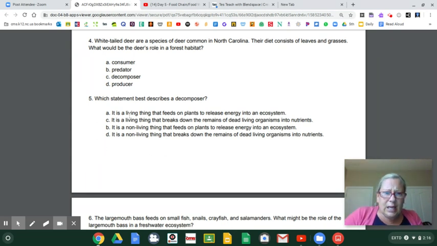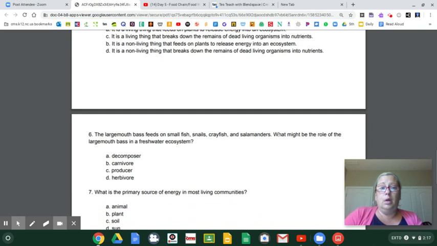So is it A, it is a living thing that feeds on plants? We said that it's what? Didn't we say that it's an organism that feeds on dead organisms? It's a living thing that breaks down the remains of dead living organisms. Oh, it is a non-living thing that feeds on plants. And it's a non-living thing that breaks down the remains of dead living organisms. Remember, an organism is a living thing, and we said that a decomposer is an organism that breaks down the remains of dead animals.